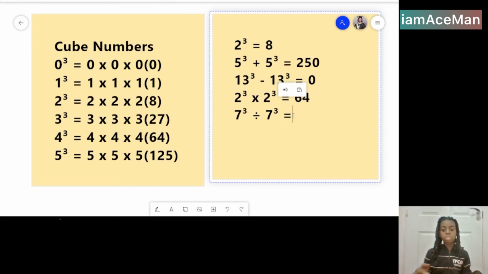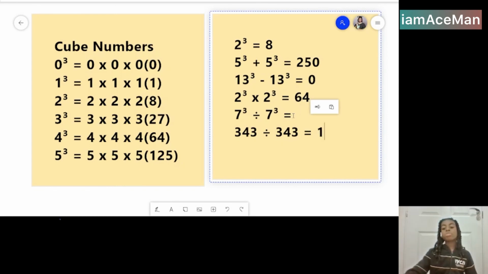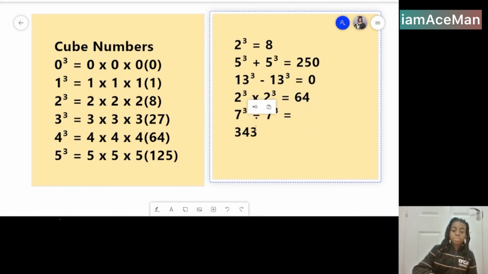So how are we going to solve this? It's the same as doing 343 divided by 343. That is so easy. The division rule is, if you have a number divided by itself, it's going to be 1. Because if we do the inverse, 1 times 343 is 343. So that's 1.